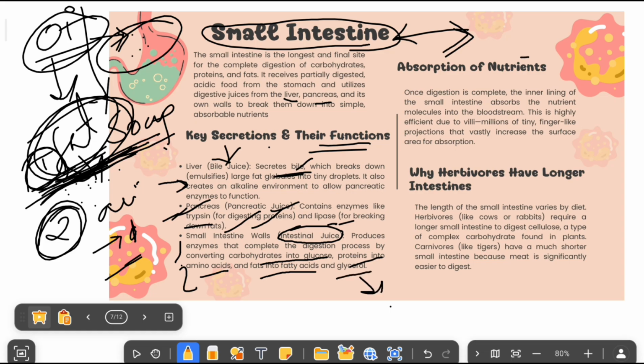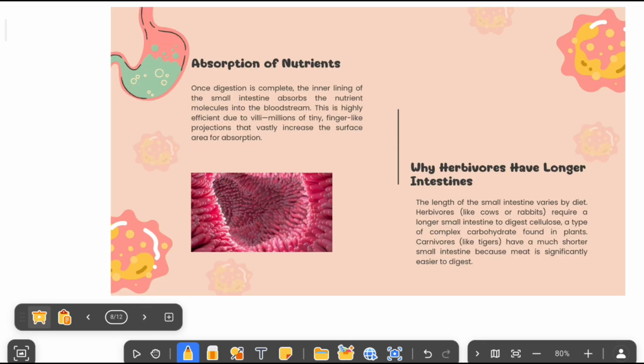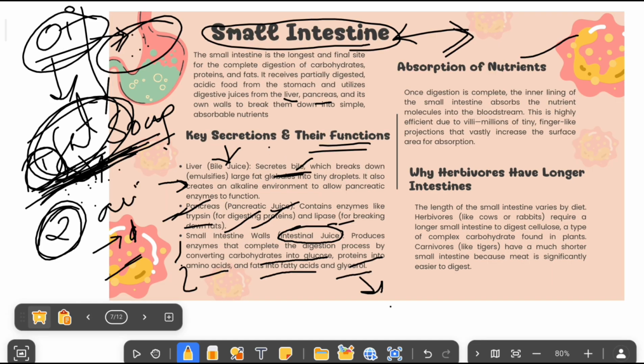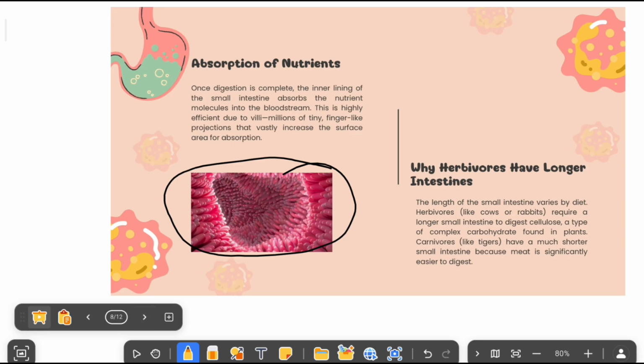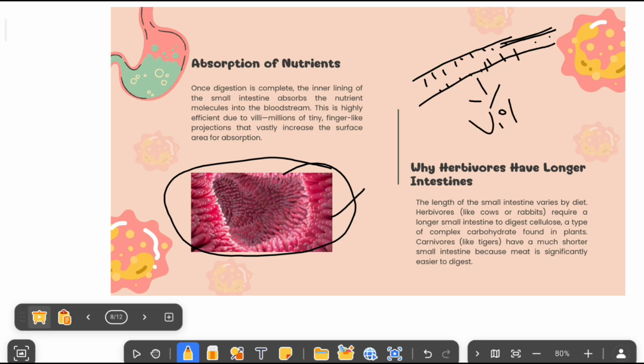Now absorption of nutrients. This absorption of nutrients is happening with the help of villi. These villi are present in the walls of the small intestine. If you are seeing this cross section of the small intestine, we can see on the walls a lot of tiny finger-like projections. These tiny finger-like projections, we will call them villi.